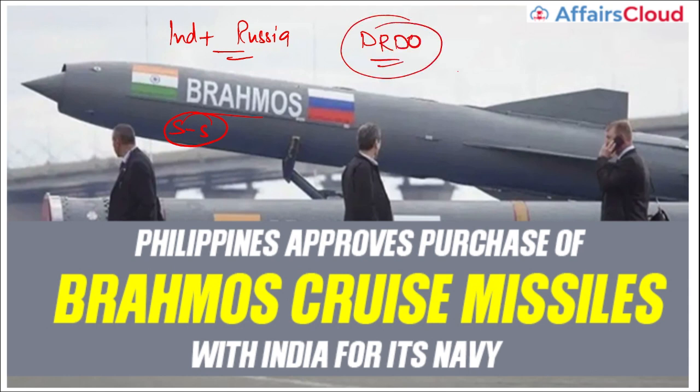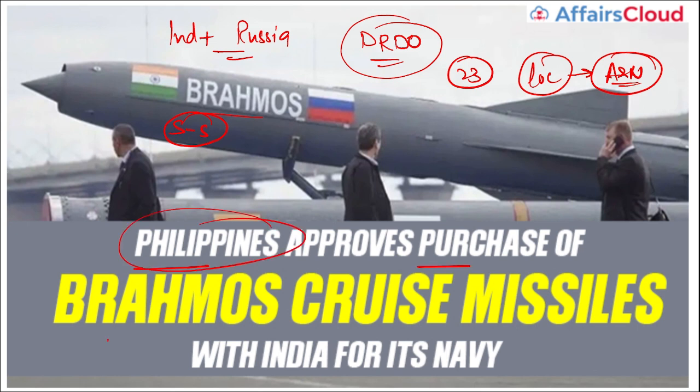And recently, remember, on 23rd of March, DRDO successfully test fired this BrahMos supersonic missile. And what is the location from which this was successfully test fired? It was test fired from the Andaman and Nicobar Islands. Apart from this, remember, the Philippines has approved the purchase of the BrahMos supersonic cruise missile from India for its navy. This is the first country that is procuring BrahMos supersonic cruise missiles from India.